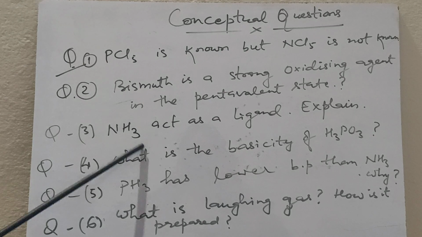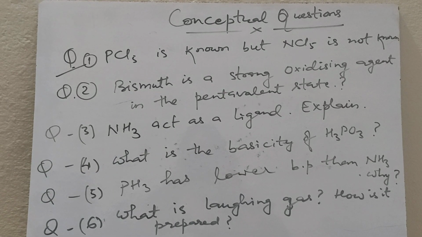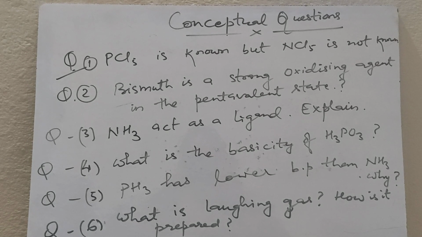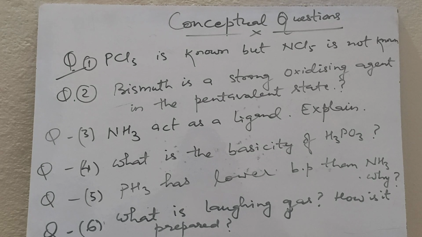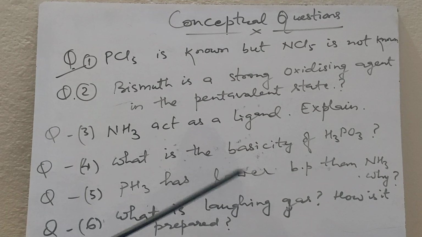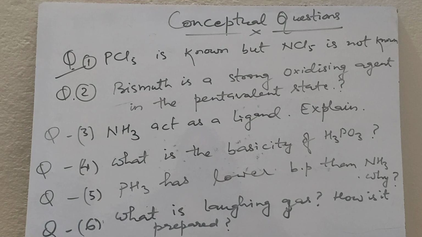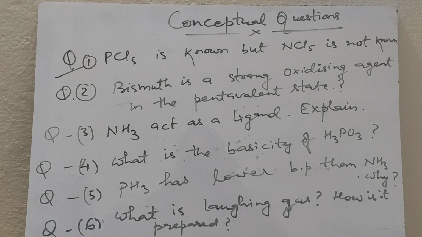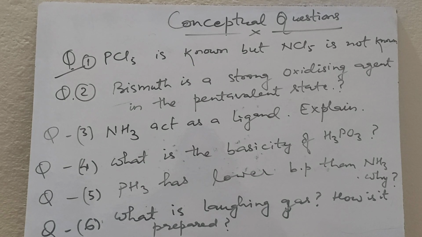NH3 acts as a ligand. Ammonia is a good complexing agent due to the presence of a lone pair, so it acts as a ligand and donates a lone pair of electrons to form a coordinate bond with transition elements. What is the basicity of H3PO3? The basicity of H3PO3 is 2. Because of its structure, only 2 OH bonds are present, which give H+ in aqueous solution.